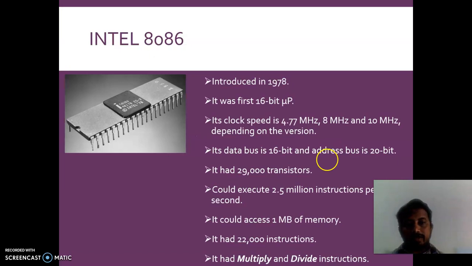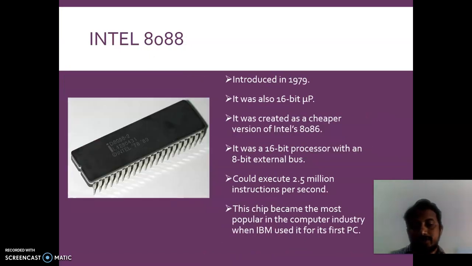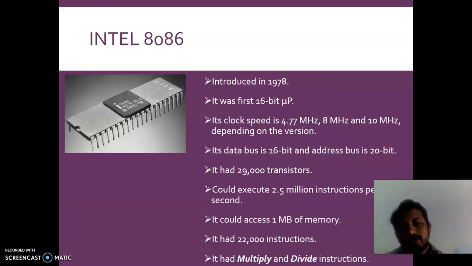Then the generation after the 8085, the 16-bit microprocessor, came up, which is also one more microprocessor we will be studying in our syllabus. It's the 8086. Its clock frequency is roughly 5 megahertz, 8 megahertz, and 10 megahertz, depending on the versions, like A and B versions. It has a 16-bit data bus and a 20-bit address bus. With a 20-bit address bus, you can access up to 1 MB of memory.